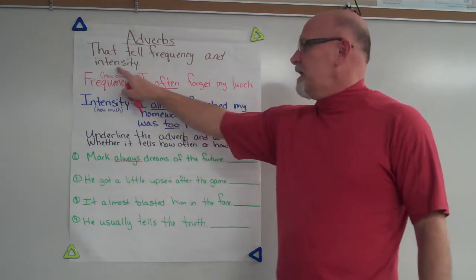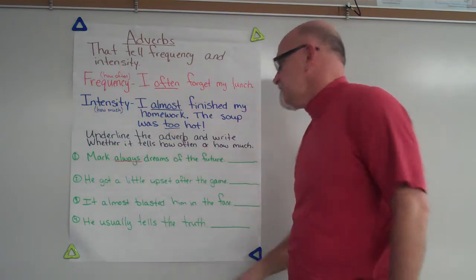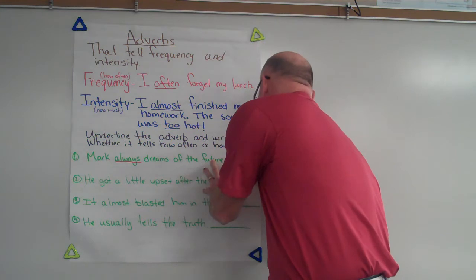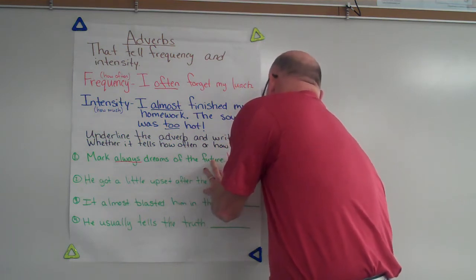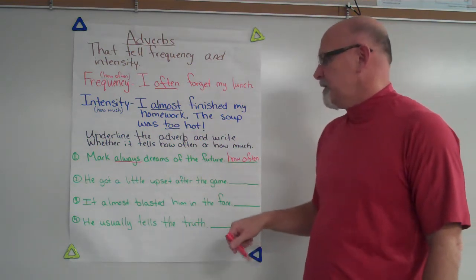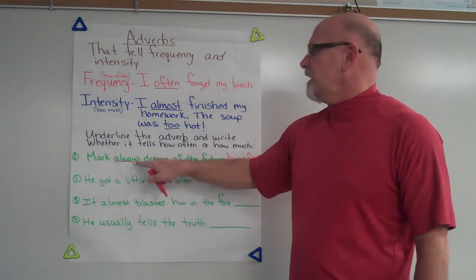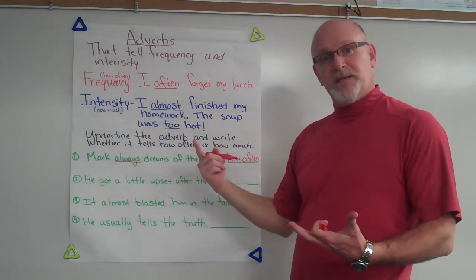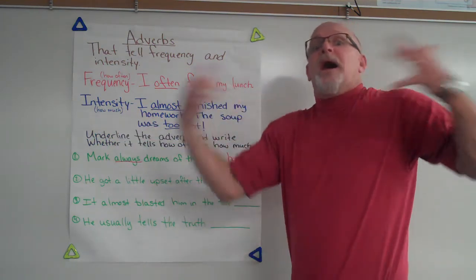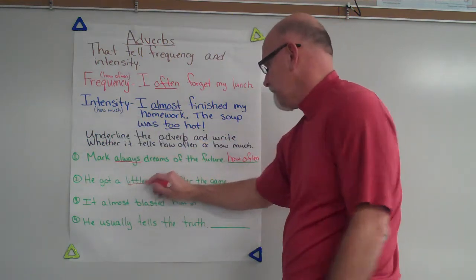Is that telling us how often does he dream, or is that telling us how much he dreams? How often he dreams. Right? He got a little upset after the game. So, he's upset. There's our verb. Little. Is that telling us how often he's getting upset? Or is that telling us how much he got upset? How much? Was he a lot upset, or was he just a little bit? So it's telling us how much. So little.